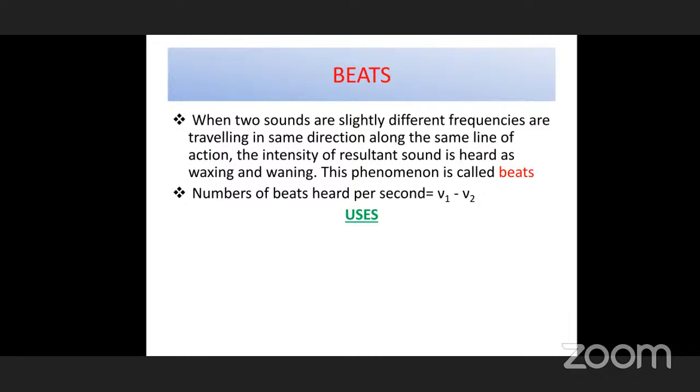256 hertz is one tuning fork and 252 hertz is another tuning fork. When these two tuning forks are vibrated at a time, you can hear 4 beats. 256 minus 252, the difference is 4 hertz. So the number of beats per second is only 4. The difference of the frequencies is the rate at which the beats repeat.